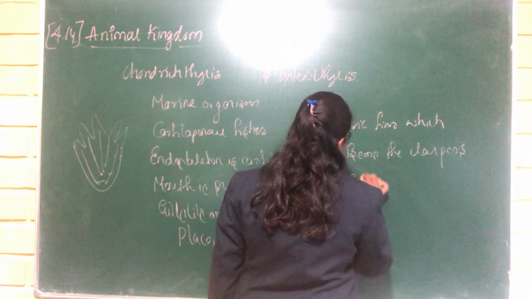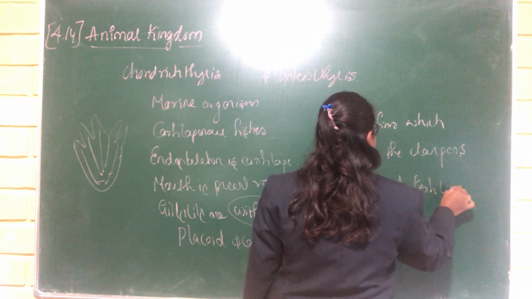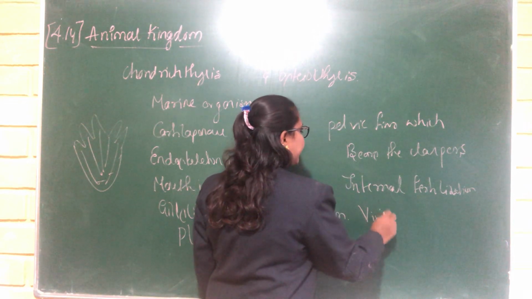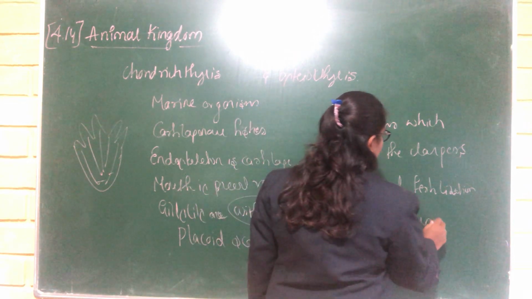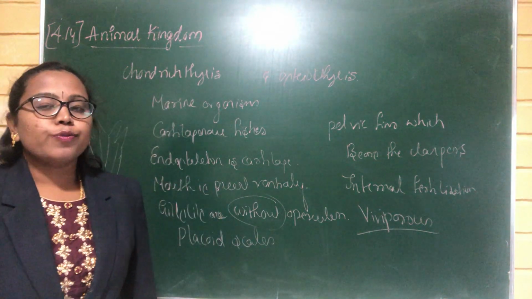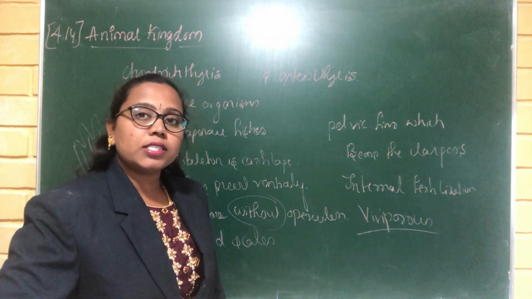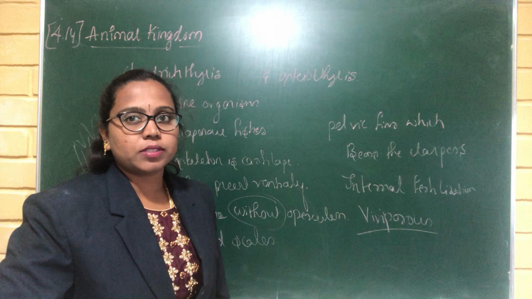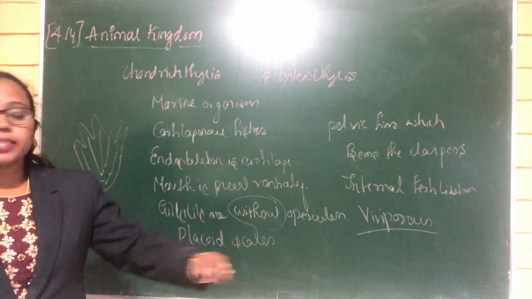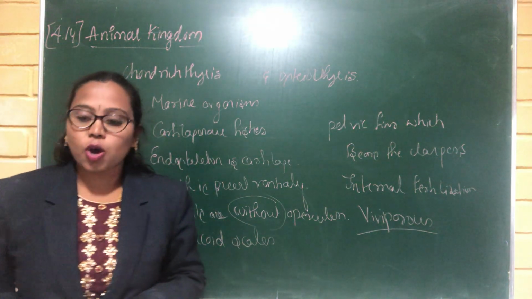Which type of fertilization takes place? Internal fertilization, and these organisms are viviparous. What is viviparous? The organisms which give birth to the young ones are called viviparous organisms.